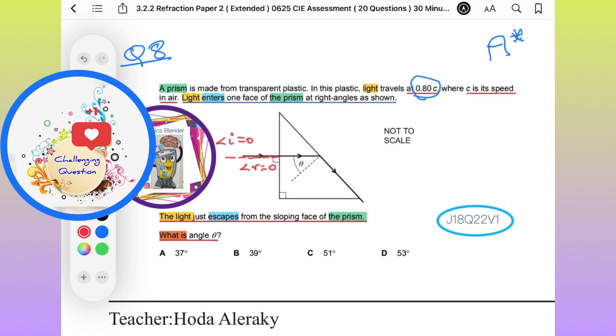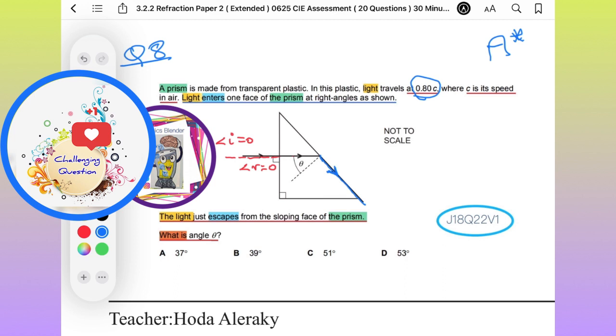The light just escapes from the sloping face of the prism. The sloping face is this one. So the light ray, at the boundary, what is angle theta?